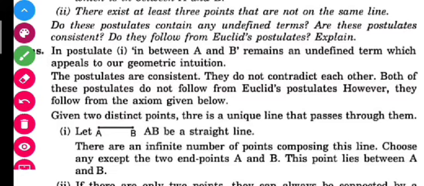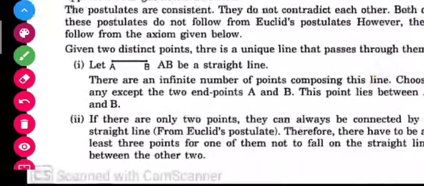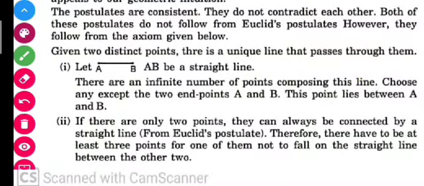Now the second is saying that if there are 3 points that can't be on a straight line, so if there are only 2 points, they are always connected by a straight line. Therefore, there have to be at least 3 points, with one of them not falling on the straight line.